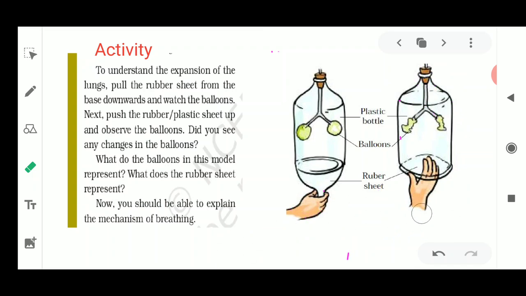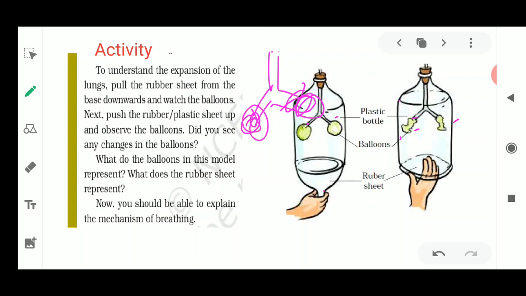Next, you will take two small balloons which are not inflated, just like the simple balloons used for decoration, and attach them tightly to each of these two straws. Use good quality tape so that you could stick the balloons tightly on the ends of the straws.